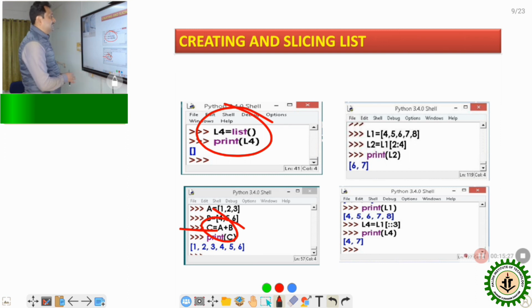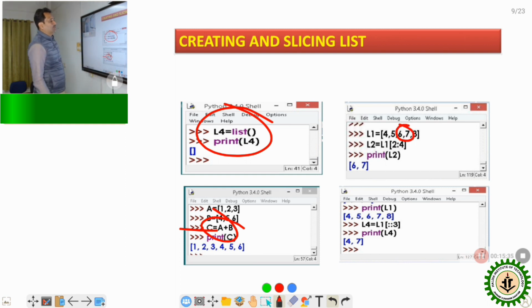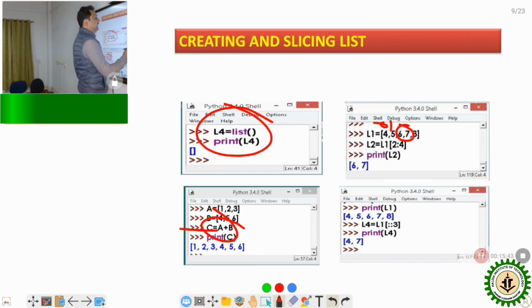Now slicing, how is it possible? Suppose we want to access the data 6 and 7. How can we slice this one? First of all, you know that this is the 0 indexing, this is 1 indexing, this is 2 indexing, this is 3 indexing, and this one is the 4 indexing. We want indexing 2 and indexing 3. So just write L1 of 2 to 4.